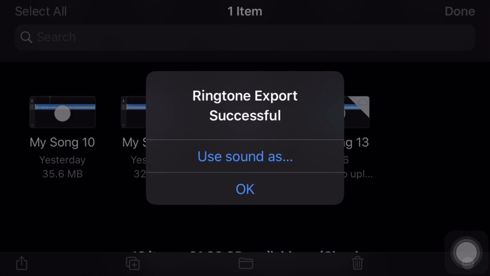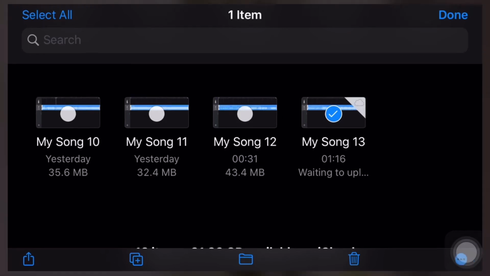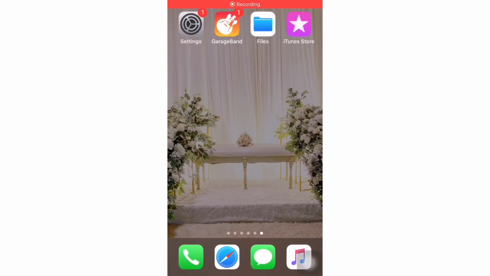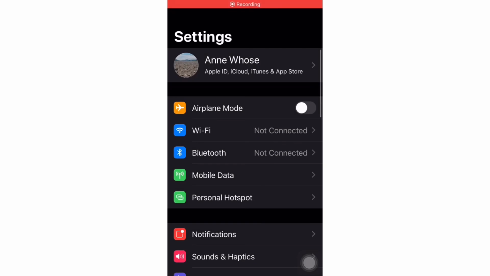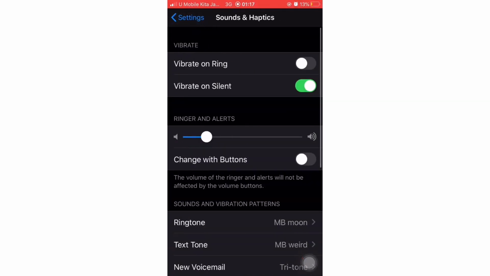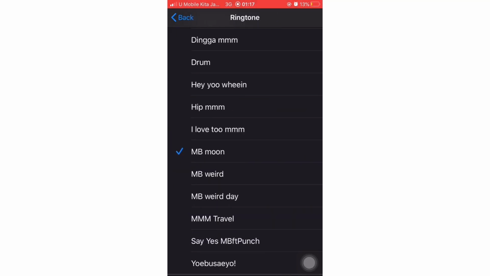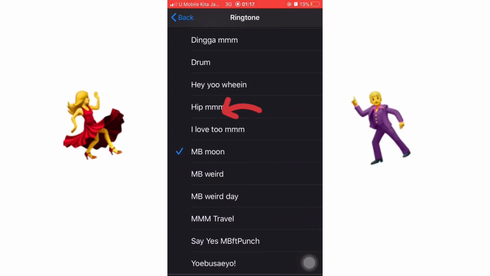We are done. Like usual, you can check it on your settings. Here, sound and haptics. Click ringtone. That's it. Hip Mamamoo.